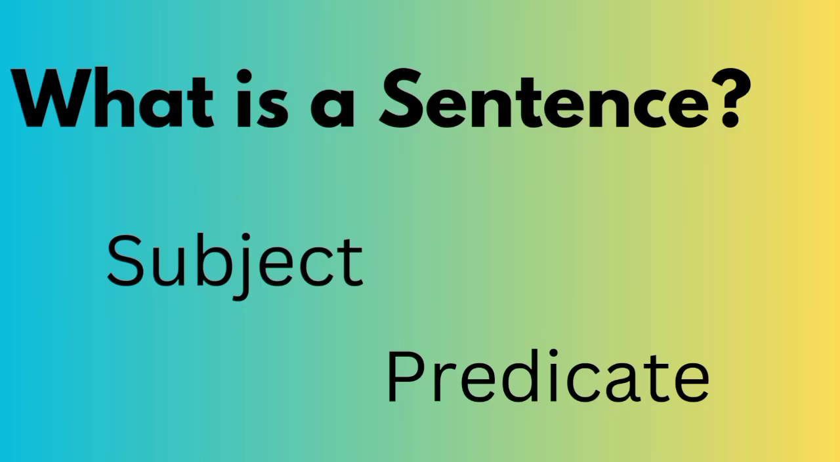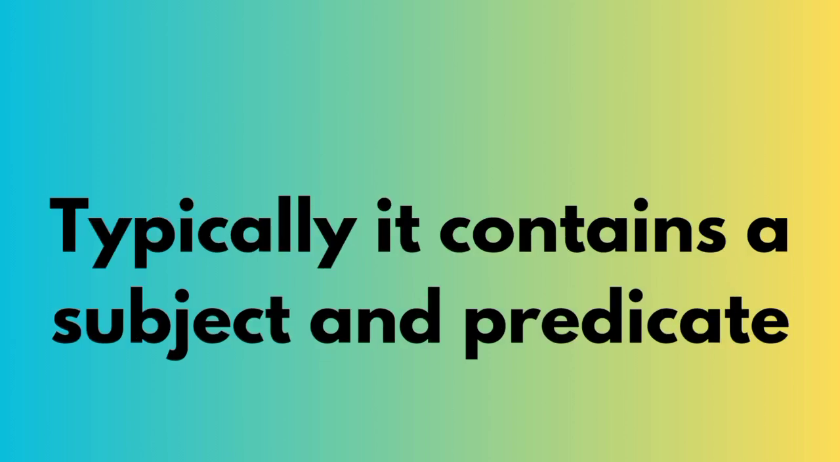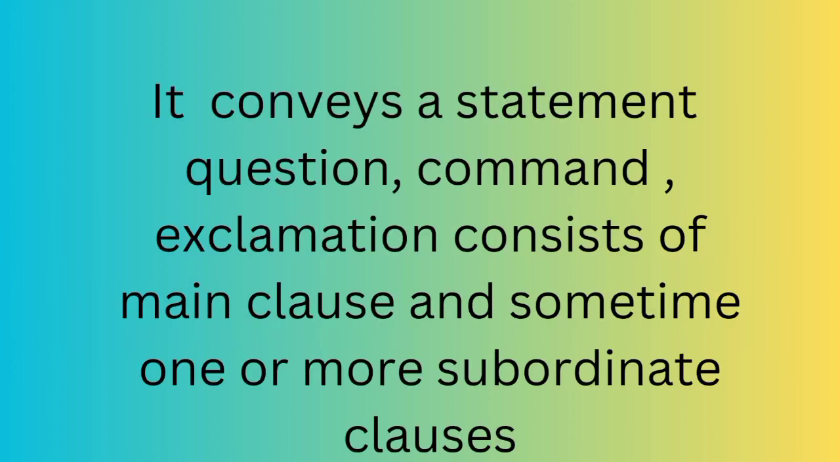What is a sentence? Subject and predicate. Sentence. It is a set of words that is complete in itself. Typically, it contains a subject and predicate. A sentence conveys a statement, question, command, or exclamation, and consists of a main clause and sometimes one or more subordinate clauses.